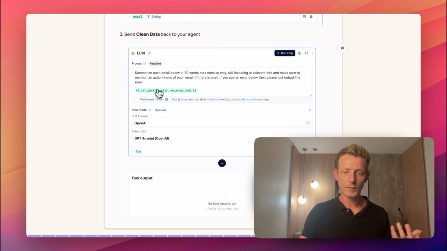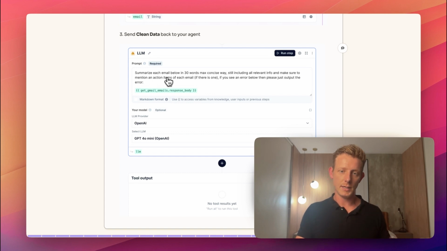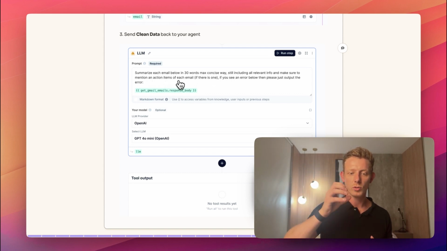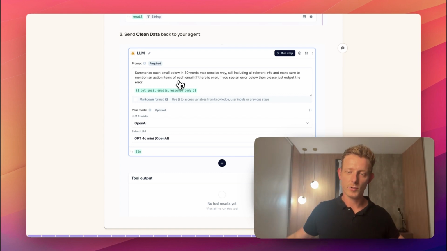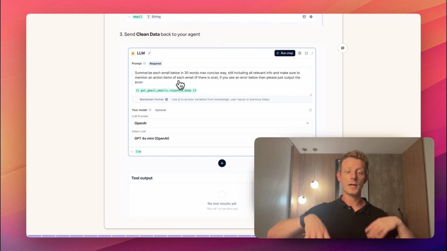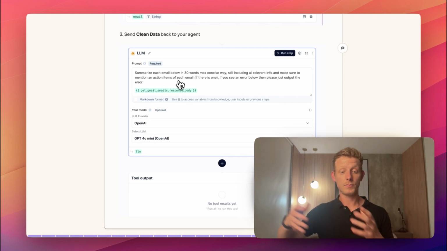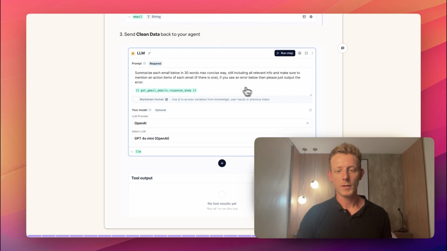So yeah, just a quick example. Summarize each email below, right? So this is from the get email tool, in 30 words in a concise way. Still include all relevant info. Make sure to mention an action item. So I just sent back to the agent a very concise summary of each email instead of a blob of text of 30 emails, where he would have to summarize and do all kinds of other things before he sends it back to me, right?